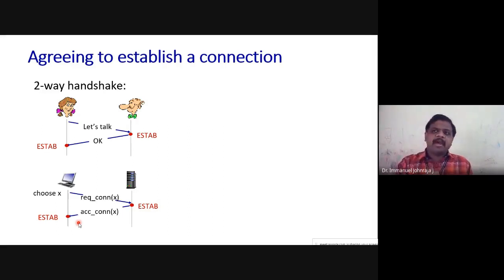Second problem: I am sending a message to you that I want to connect with you. All right. You have also responded. Once you have responded, in the meantime there is a problem with my network. The problem could be with my machine, that it got shut down, or there is a power failure, so that I'm not able to stay alive to receive your response.